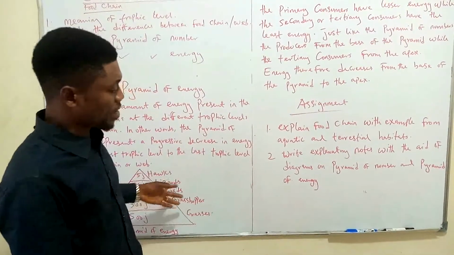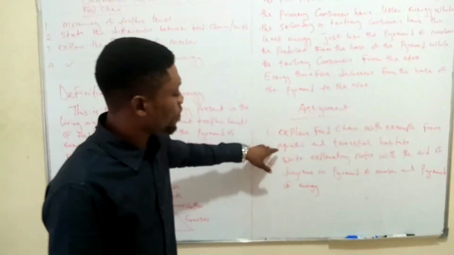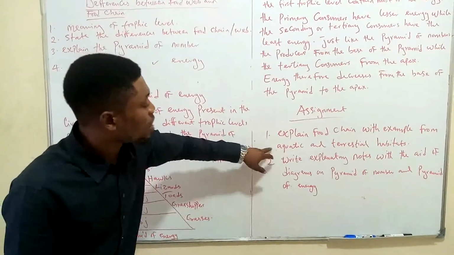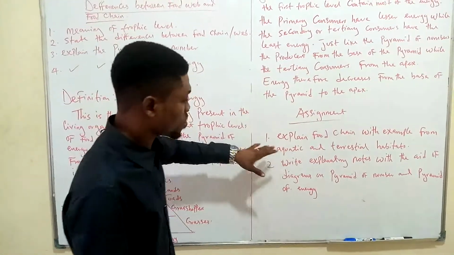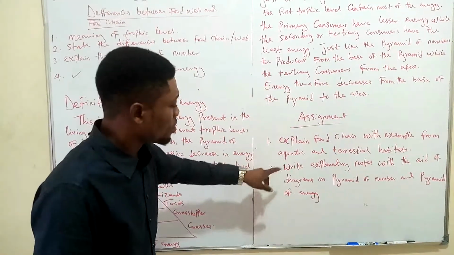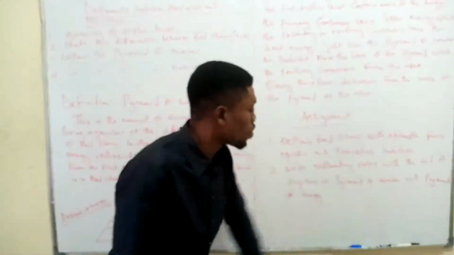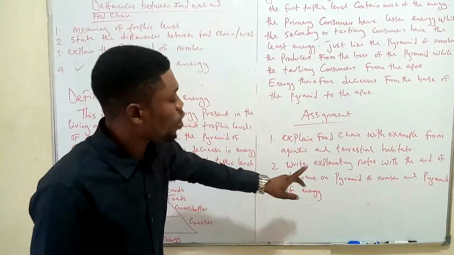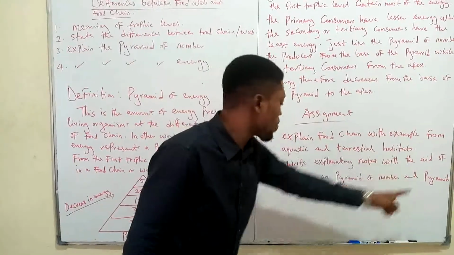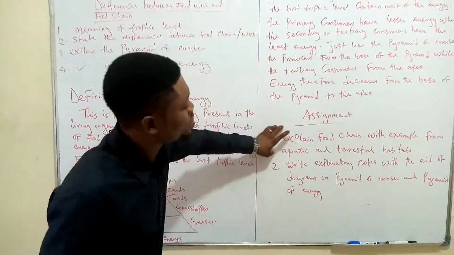You can borrow from mine, but also give me examples from aquatic organisms as well. And then write explanatory notes with the aid of a diagram on pyramid of number and pyramid of energy with regards to this.